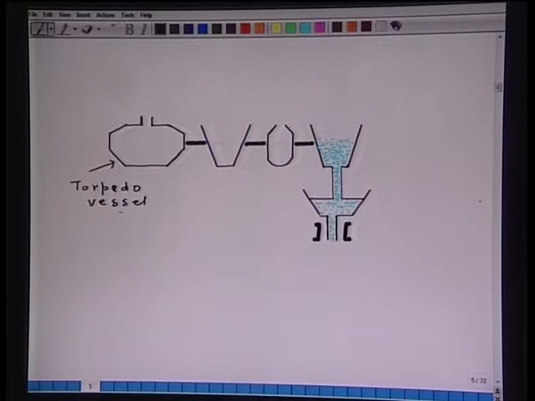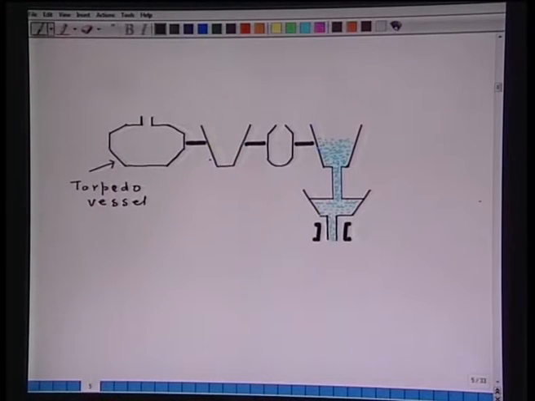That means this torpedo vessel is the vessel which handles hot metal at around 1300 to 1450 degrees Celsius, and hence refractory has to be used. Then this torpedo vessel either can be directly put to LD converter or through a ladle it can be put to LD converter. So, this is the ladle, this is the LD converter where refractory is used, and this is again a ladle which is used for continuous casting, that also requires a refractory,